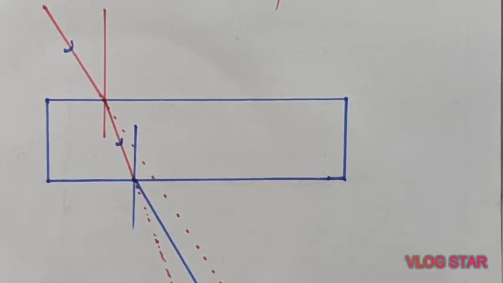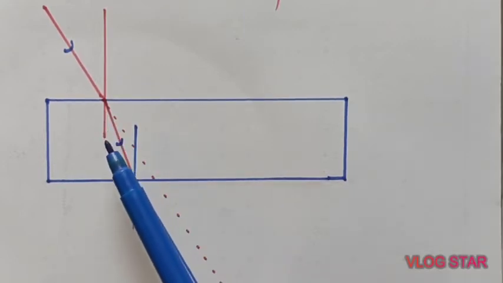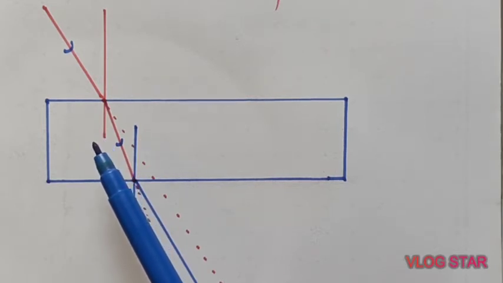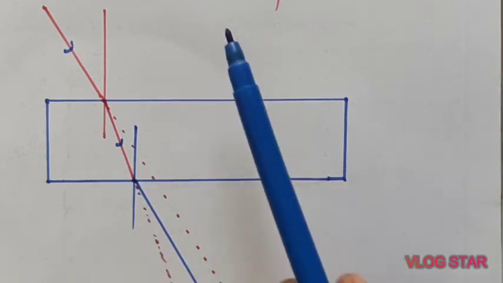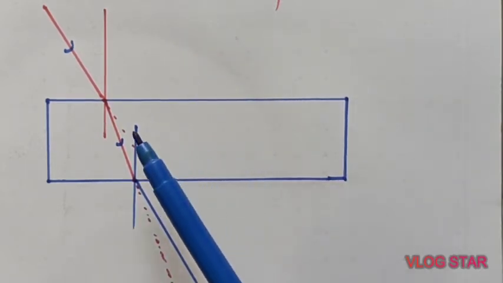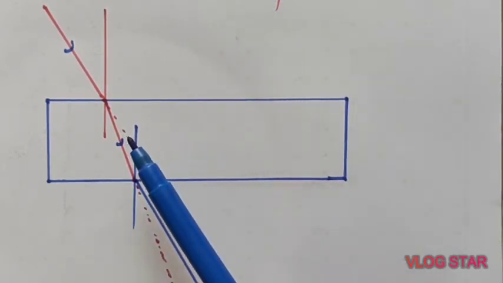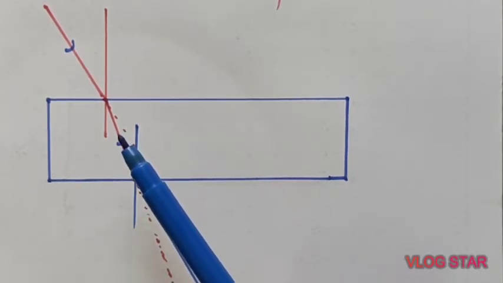But a question may come to your mind: this bending is less or more, what are the factors that matter for the bending of light? If the first medium is air and the second medium is also air, bending does not take place as the density is constant. Whenever density is constant, bending does not take place within a medium of the same density.